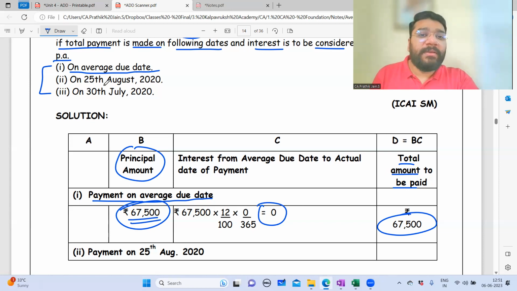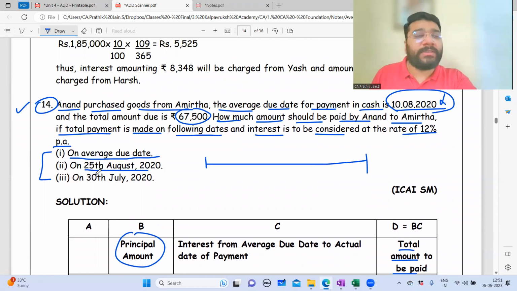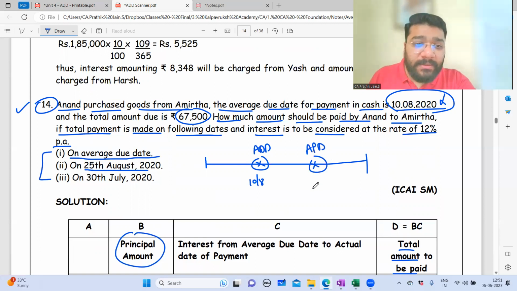Next is, sir, the payment is not made on 10th of August. It is made on 25th of August. Early payment or late payment? Guys, average due date is 10th of August, but the actual payment date is 25th of August. You're supposed to pay here, but you're paying here.